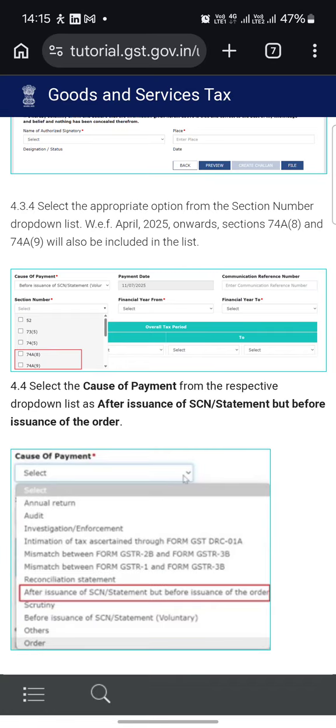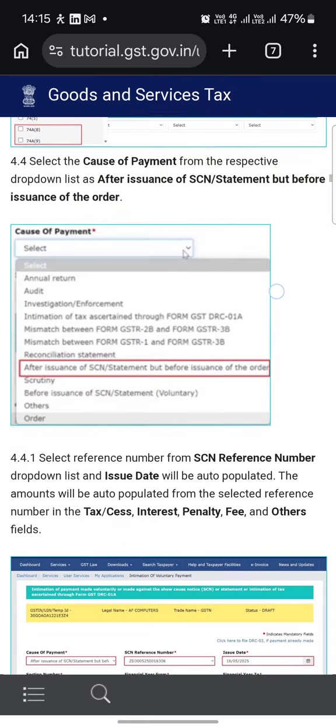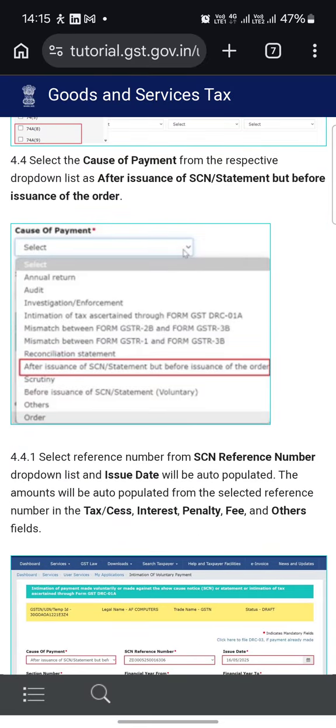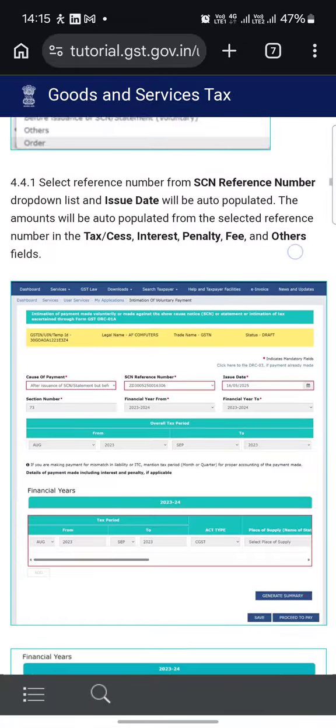Select the appropriate option from the section number drop down list with effect from 1st April 2025 onwards. Section 74A subsection 8 and 74A subsection 9 will also be included in the list. Select the cause of payment from the respective drop down list as after issuance of the SCN statement but before issuance of the order.